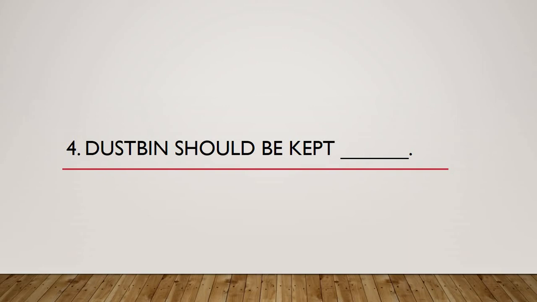Okay, so I think by now those who know the answer precisely might have written it and might have already given me the answers. So let's see what the correct answer is. Covered. So dustbin should be kept covered and not uncovered. If you keep the dustbin covered, the litter will not come out, and the garbage will not fall out and spoil the surface where you have kept it, isn't it so? So this is very simple. Even if you have general knowledge, you will be able to solve this question.